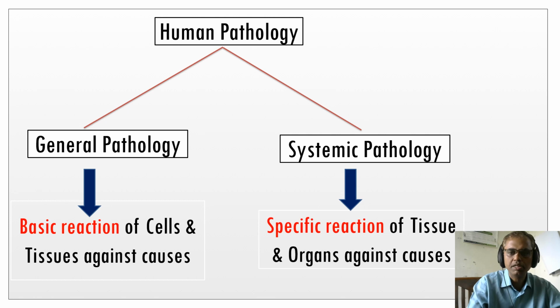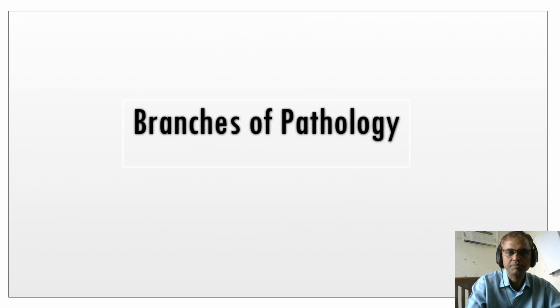And what is systemic pathology? Systemic pathology is the specific reaction of the tissue and organ against the causes. Suppose Streptococcus pyogenes infects the heart; this leads to rheumatic heart disease. Like this, we are going to study the specific reaction of a specific organ against the causes. In further classes we are going to study systemic pathology. In the coming one year of pathology, we are going to study general pathology as well as systemic pathology in brief, as per the second BHMS.